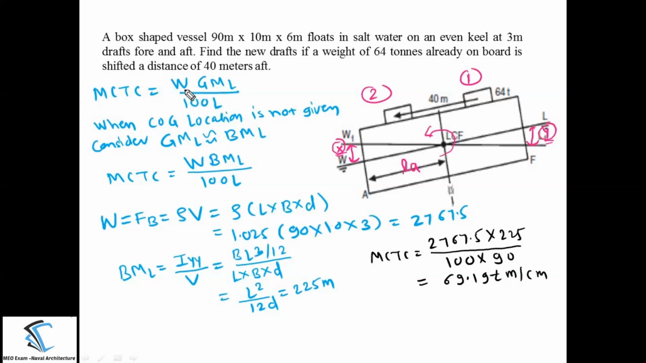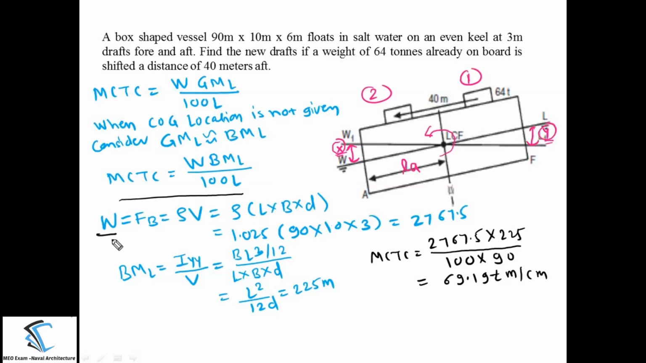W stands for weight of the ship, or you can say the displacement of the ship in tons. GML is always in meters, and L is the length of the ship in meters. When the center of gravity location is not given in the numerical, we have to consider GML is approximately equal to BML. The metacentric height is equal to the metacentric radius. The formula becomes MCTC = W × BML / 100L.